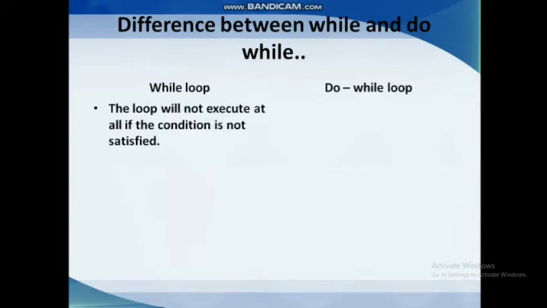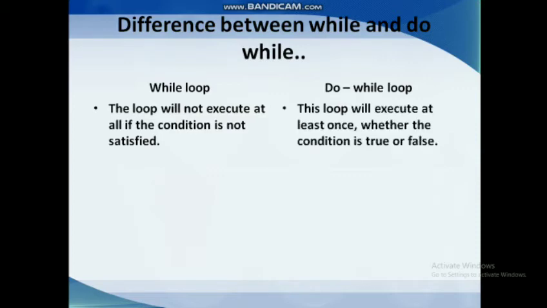So first difference, the while loop will not execute at all if the condition is not satisfied. So you know, in a while loop, we are checking the condition in the beginning. So if the condition is not true, I mean if it is false, the loop will not execute at all. Whereas in a do while loop, this loop will execute at least once whether the condition is true or false. In a do while loop, we check the condition at the end of the loop, so at least once the loop will execute, even if the condition is true or false.